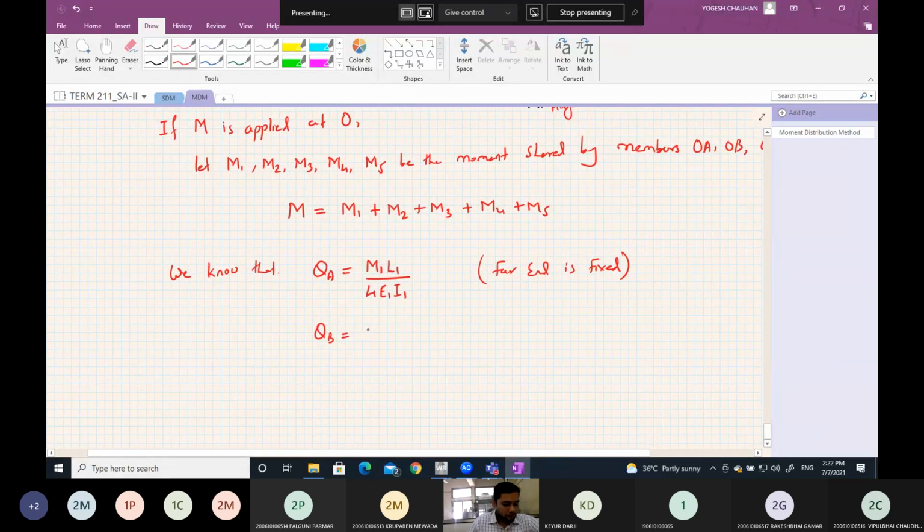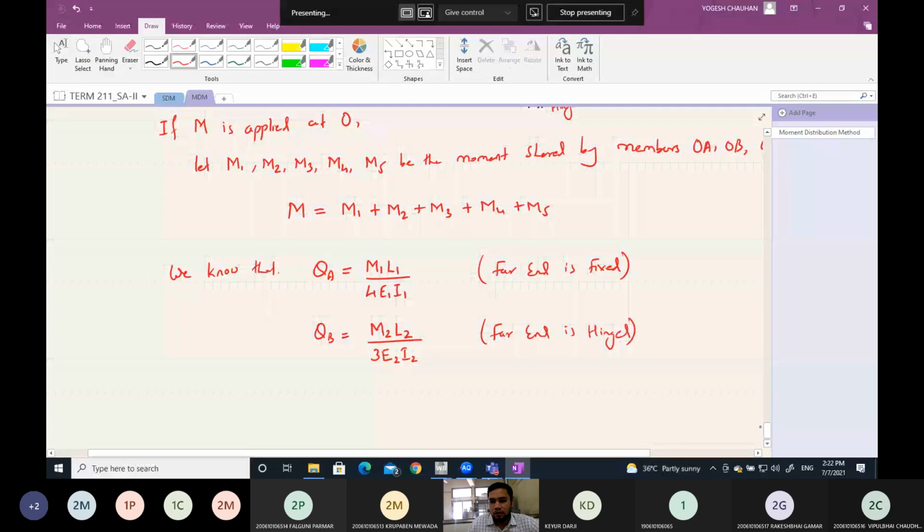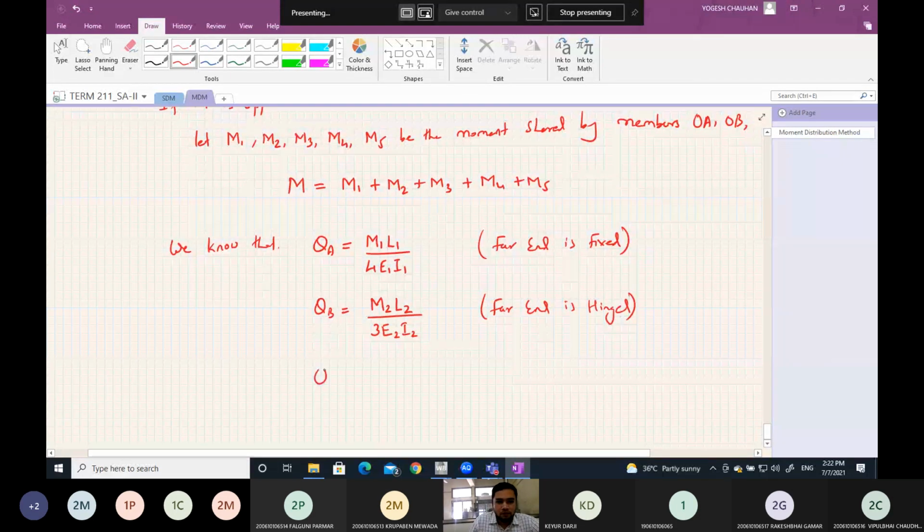This will be M2 L2 by 3 E2 I2, because far end is hinge. Same way you will have other values.